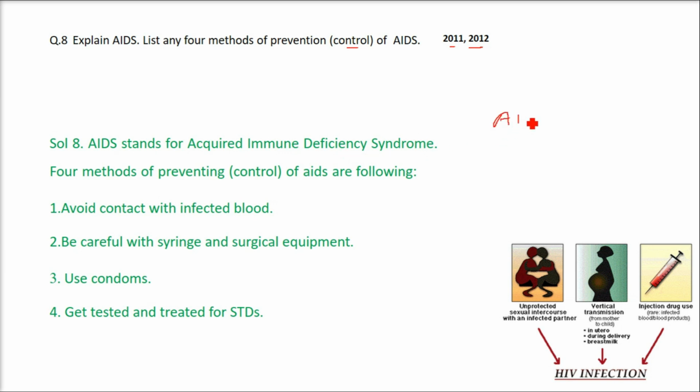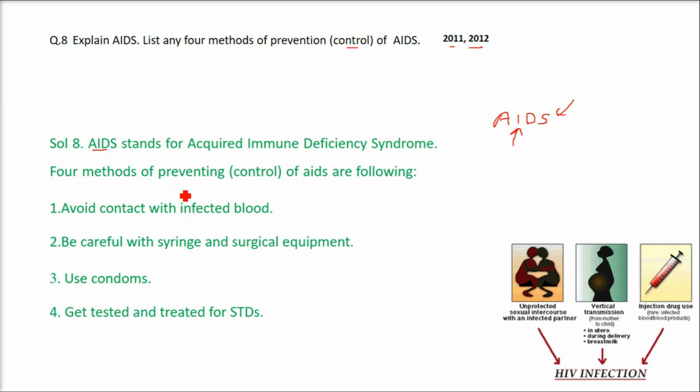Now this AIDS is a disease which makes a person's immune system weak, and the immune system is that system which fights the outer microorganisms like viruses, bacteria, etc. So if your body gets weakened by this AIDS, you are not able to fight the outside viruses and the diseases which are there in the environment. So HIV, it comes as HIV positive. There is a test. If you are HIV positive, that means you are carrying this AIDS.